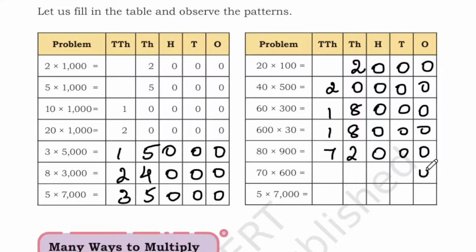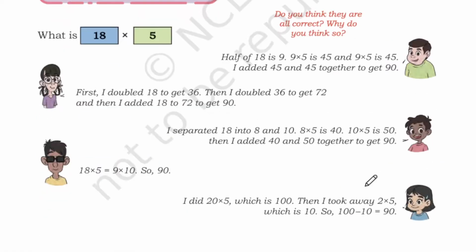Again you have 3 zeros. Next 7 into 6. 7 sixes are 42. So last you have 3 zeros, 0 0 0. And 7 into 5. 7 fives are 35. Okay.